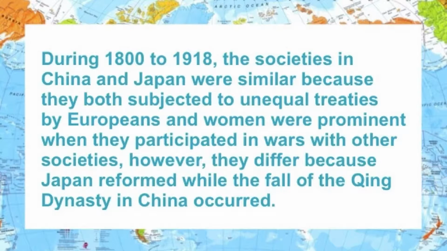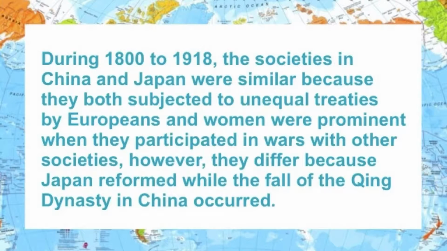During 1800 to 1918, the societies in China and Japan were similar because they were both subjected to unequal treaties by Europeans, and women were prominent when they participated in wars with other societies. However, they differ because Japan reformed while the fall of the Qing dynasty in China occurred.